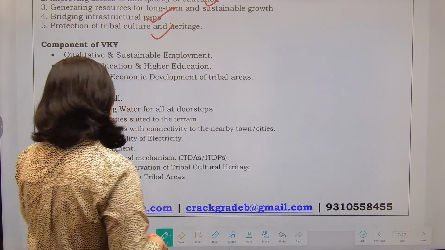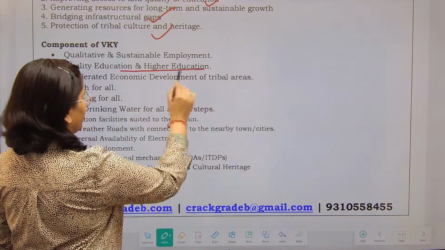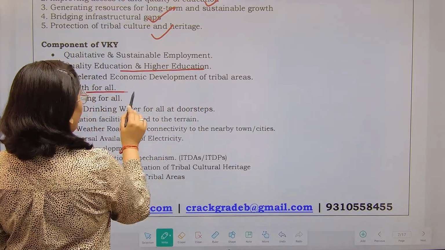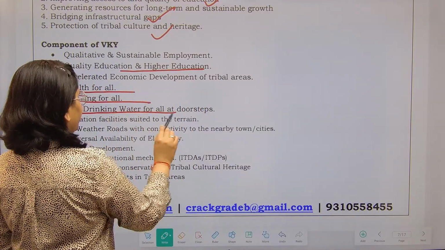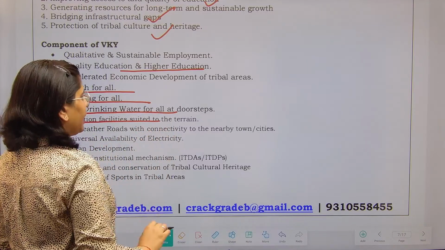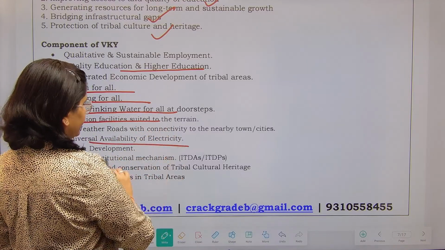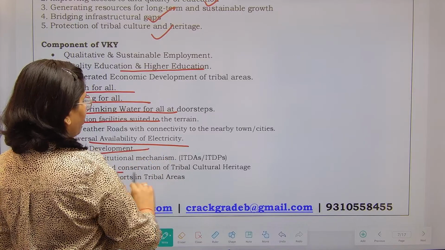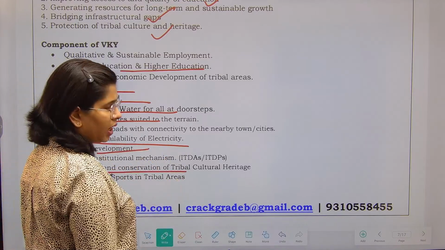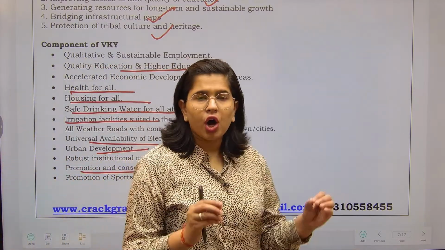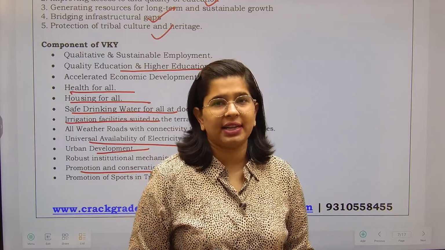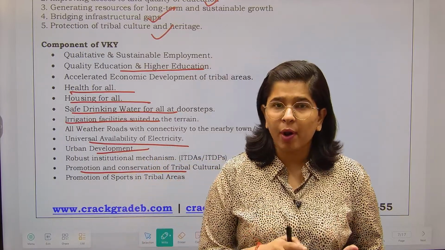So we are going to provide quality higher education under this, health for all, housing for all, safe drinking water, irrigation facilities, electricity, urban development, promotion and conservation of tribal culture, as well as sports. All those activities that we perform for the general population.